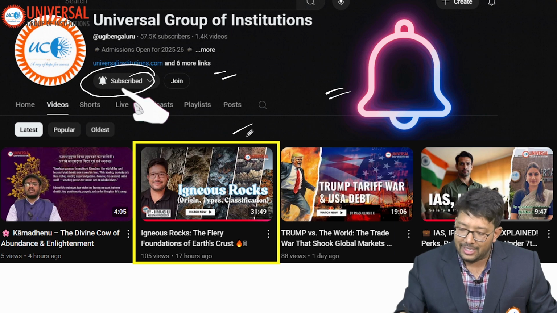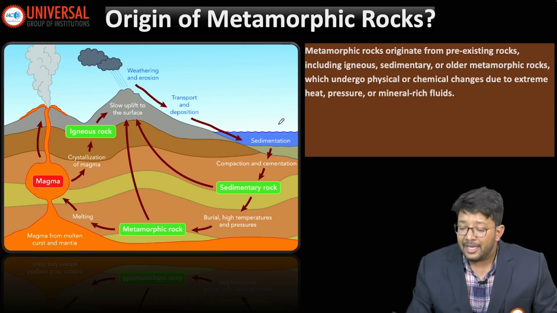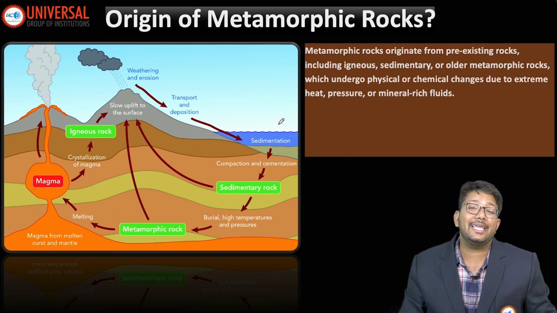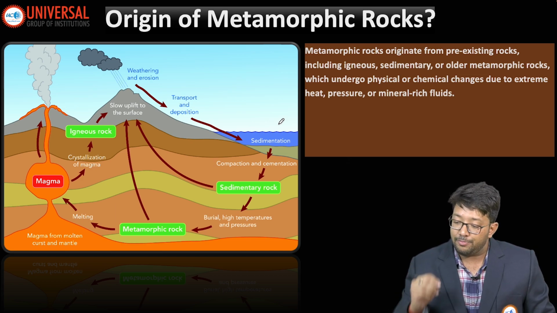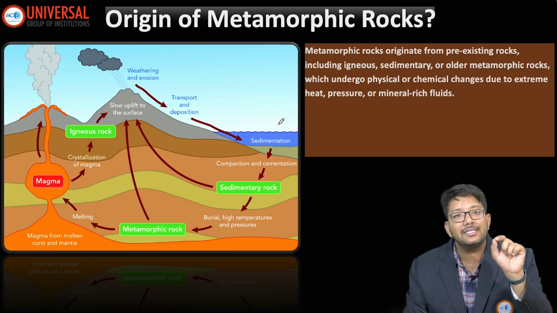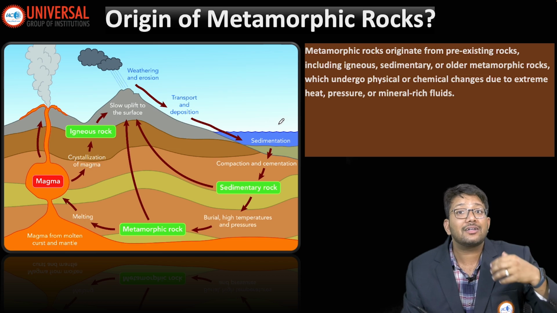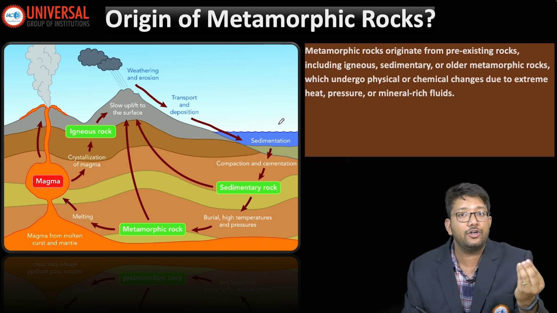I have already covered igneous and sedimentary, go check that out. Now let's talk about how exactly metamorphic rocks are formed. Metamorphic rocks originate from pre-existing rocks, meaning these are not new rocks. Remember, igneous rocks are the new rocks, the first ones to form.